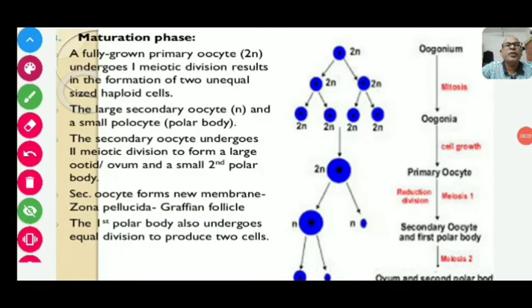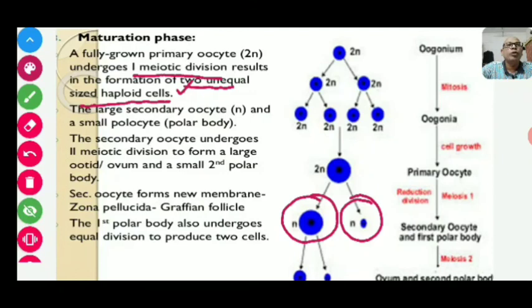The third stage in oogenesis is the maturation phase. A fully grown primary oocyte, which is 2n, that means diploid, undergoes the first meiotic division, resulting in the formation of two unequal sized haploid cells. One is the secondary oocyte, and the other is the haploid polar body, that is the polocyte. The secondary oocyte again undergoes meiotic division, the second meiotic division, to form a large ootid and a small second polar body.